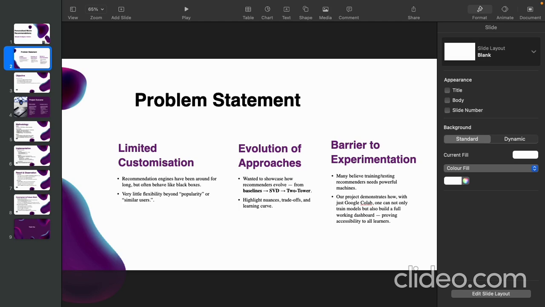Recommendations aren't one size fits all. They evolve from a simple baseline to collaborative filtering to neural based models like Two Tower. Each has its own pros and cons, and I wanted to showcase these nuances side by side.